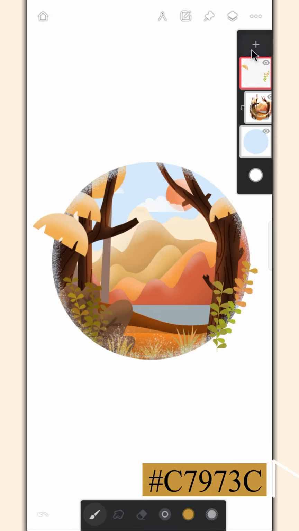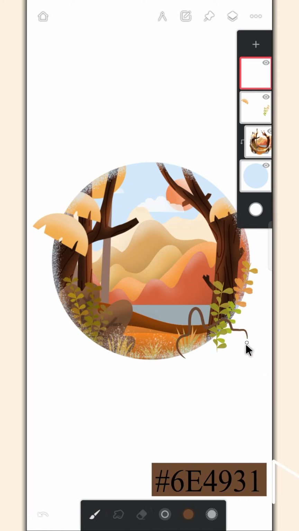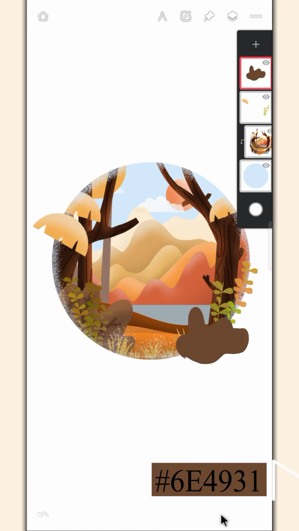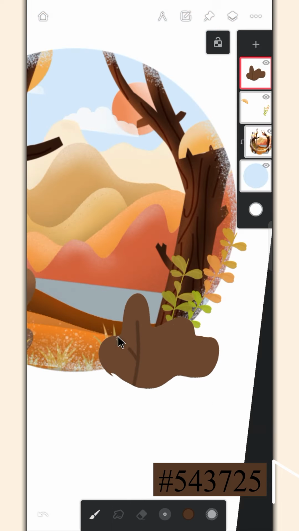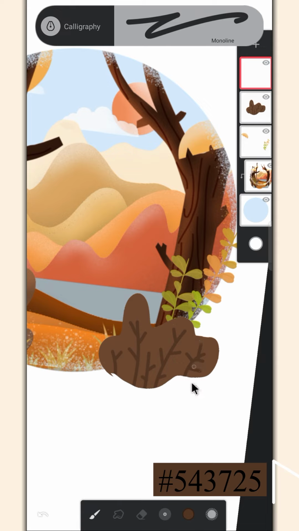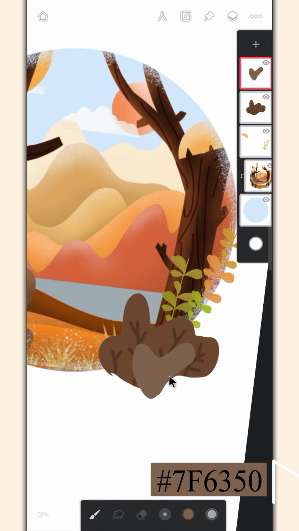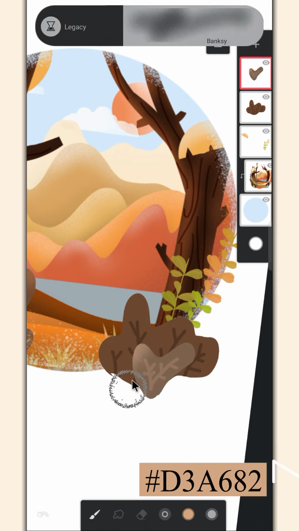Create a layer and draw more bushes. Create a new layer and draw one more plant like this. Add some details on it. Enable the alpha lock and add highlights.